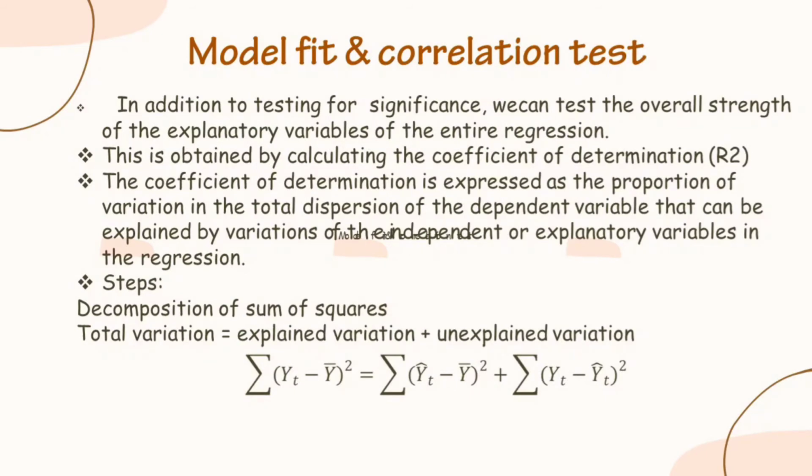Steps: decomposition of sum of squares. Total variation is explained variation plus unexplained variation. Sigma (Yt minus Y bar) squared is sigma (Y hat t minus Y bar) squared plus sigma (Yt minus Y hat t) squared.